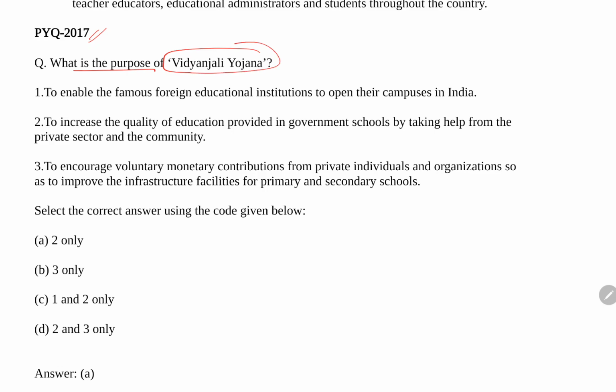What is the purpose of the Vidyanjali Yojana? So there is a Yojana named Vidyanjali Yojana. The correct answer is to increase the quality of education in government schools by taking help from the private sector and the community. You know that the condition of the government schools is not very good. It is in a devastating state. So we take help from the private sector, and the private sector will promote the quality of education provided in government-run schools. So this is the aim of the Vidyanjali Yojana. So option A is the correct option.